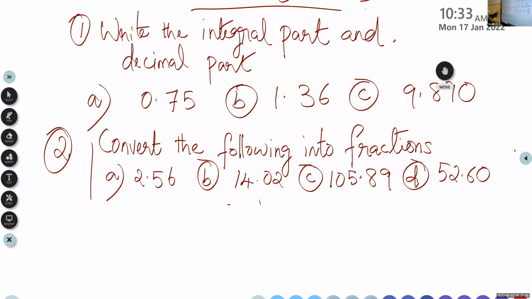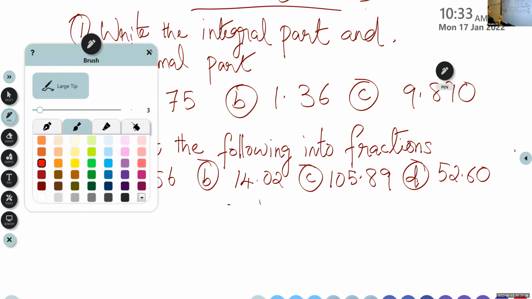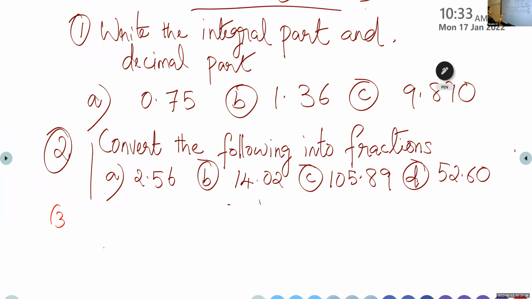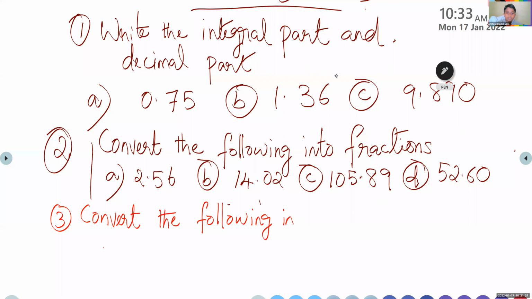Convert the following into decimals. Ma'am, in the first question, the option C, what is that after the decimal point? I can read that. 890.